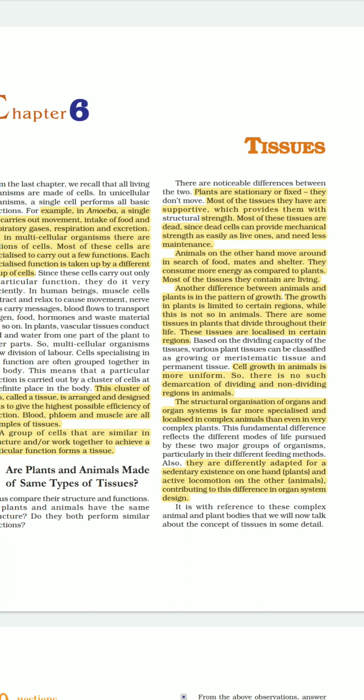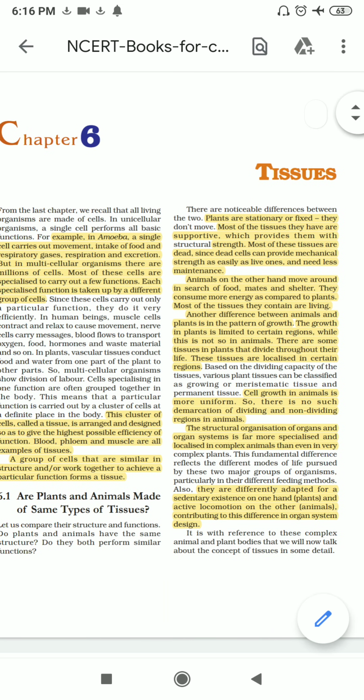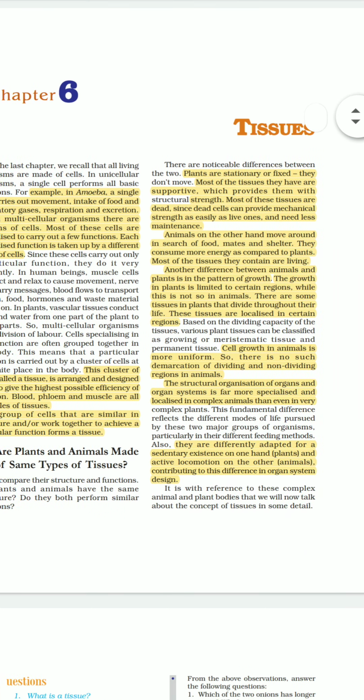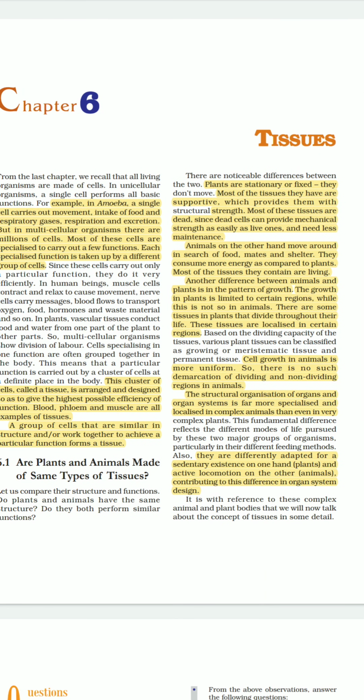Animals, on the other hand, move around in search of food, mates, and shelter. They consume more energy as compared to plants, and most of the tissues they contain are living, because animals need more energy while moving from one place to another, and that is why their cells are living.